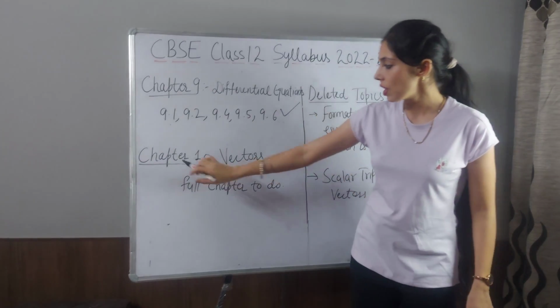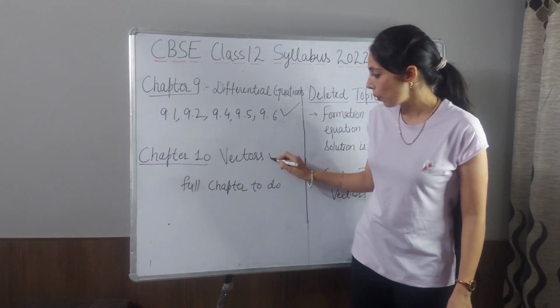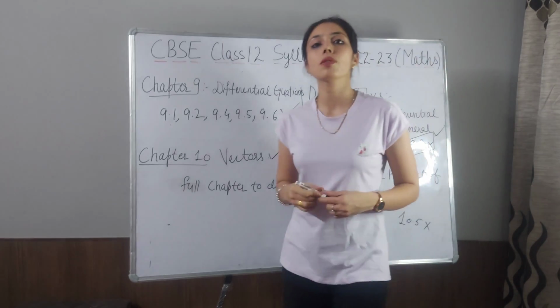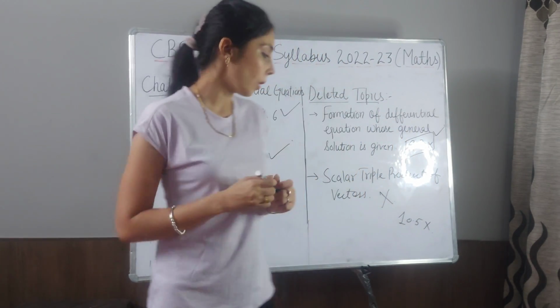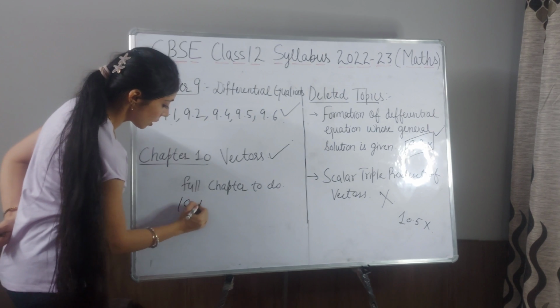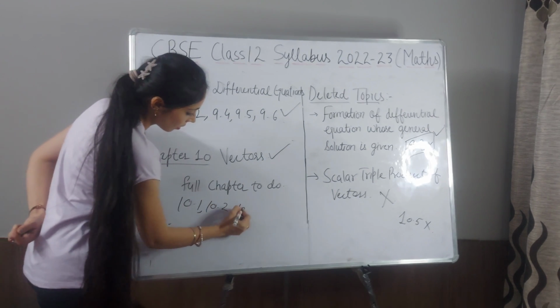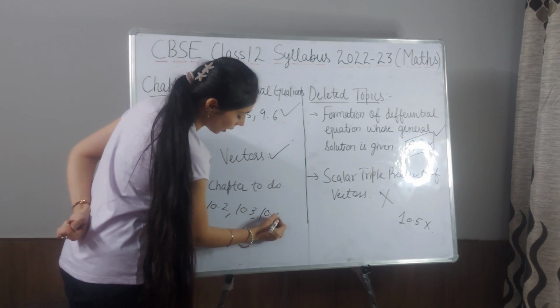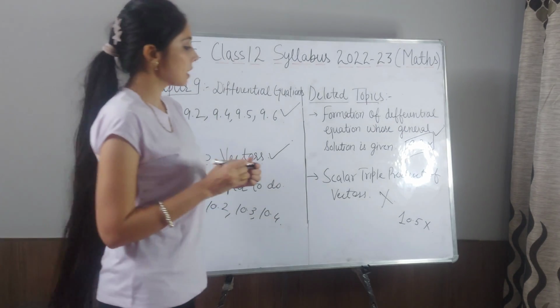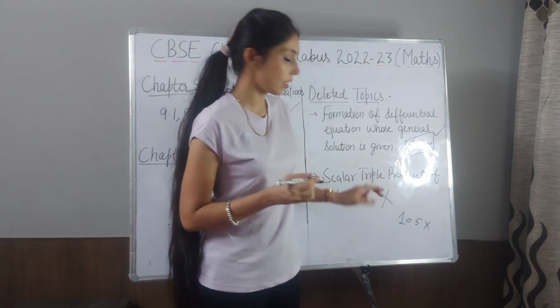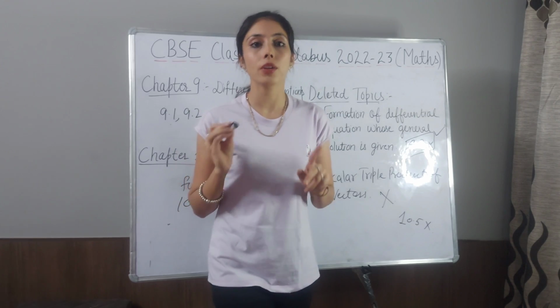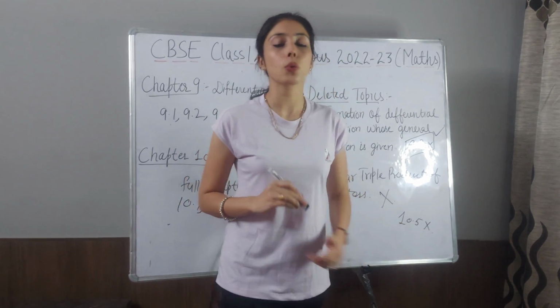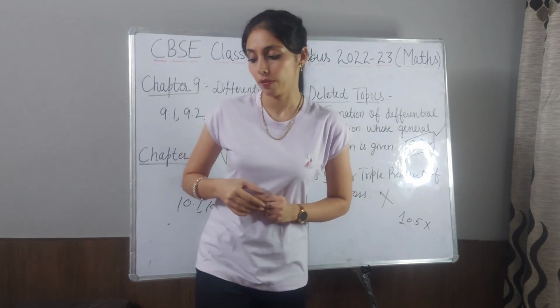Next chapter is chapter number 10, vectors. In this you have to do all the exercises 10.1, 2, 3 and 4. But the deleted topic is scalar triple product of vectors, which is in exercise 10.5. So you don't have to do exercise 10.5.